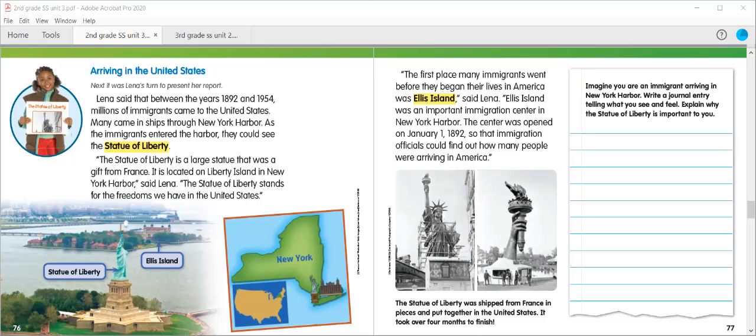Now, for page 77, it says, imagine that you're an immigrant arriving in New York Harbor. Write a journal entry telling what you see and feel. Explain why the Statue of Liberty is important to you. So take a minute or a couple minutes to write a few lines as if you were a new immigrant coming to the United States.